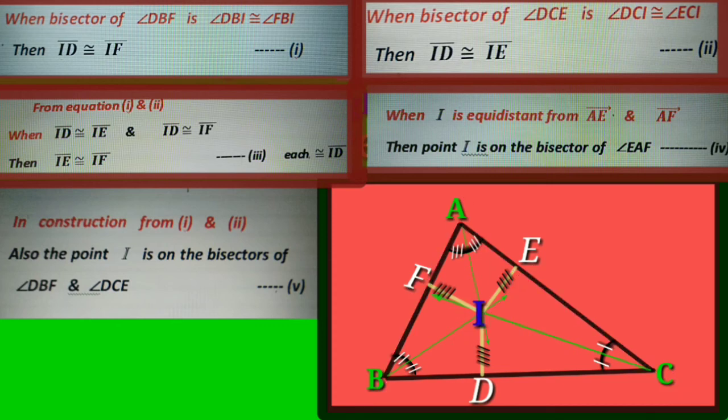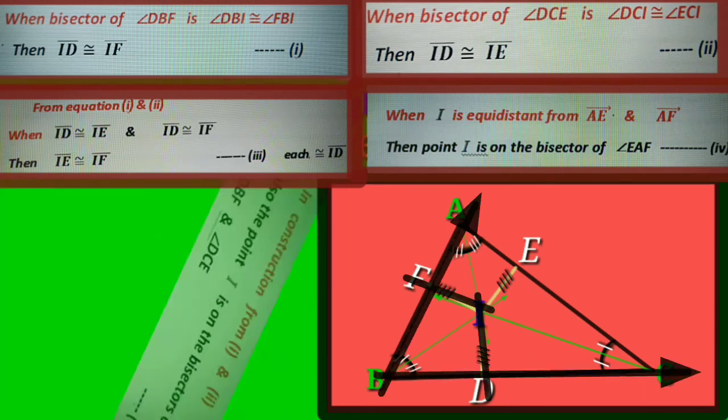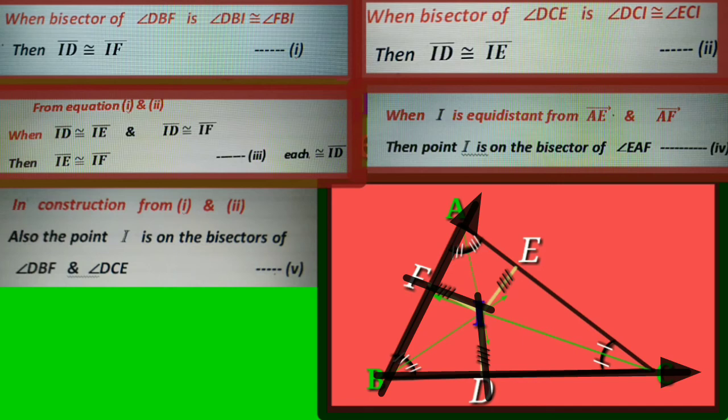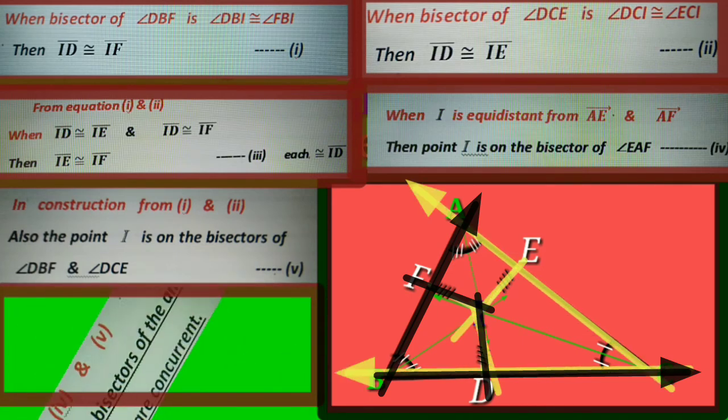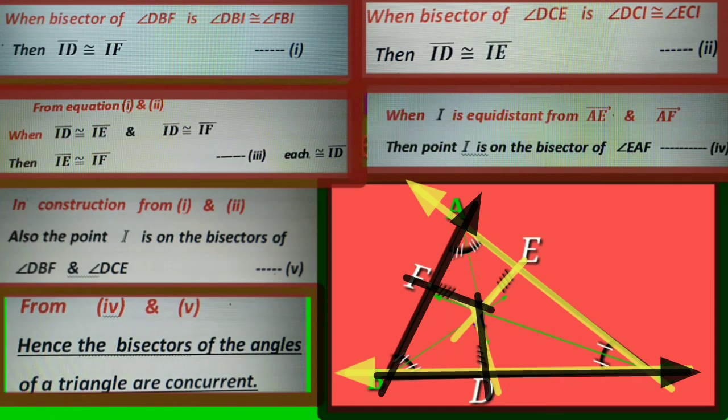By construction, from equations 1 and 2, the point I is also on the bisector of angle DBF and angle DCE, which is equation 5. From equations 4 and 5, the bisectors of the angles of a triangle are concurrent.